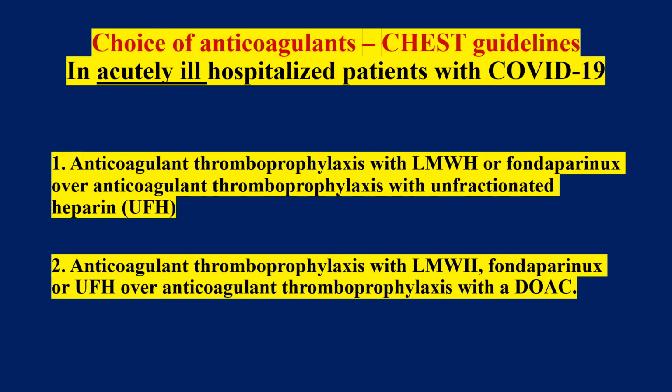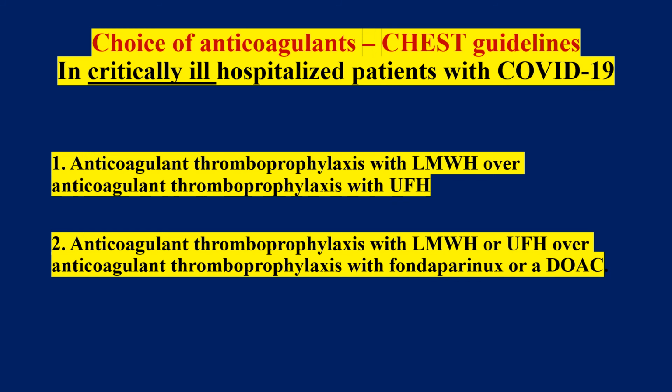So how do we choose our anticoagulants? We'll be talking about acutely ill patients first. Acutely ill patients are those who are supposed to be admitted in wards. Thromboprophylaxis is supposed to be given with LMWH or fondaparinux in preference over unfractionated heparin. So if we have a choice between the 3 agents, we are going to choose preferably LMWH or fondaparinux over unfractionated heparin. Thromboprophylaxis with low molecular weight heparin, fondaparinux, or unfractionated heparin is going to be preferred over a DOAC. We are not going to use a DOAC in acutely ill patients.